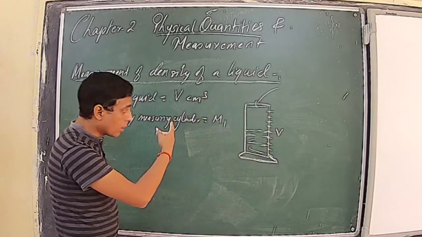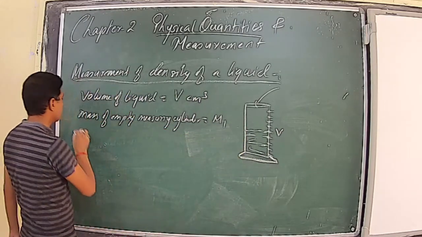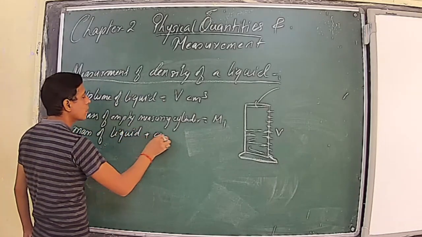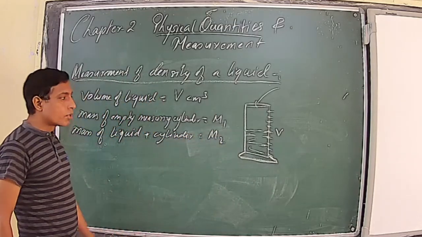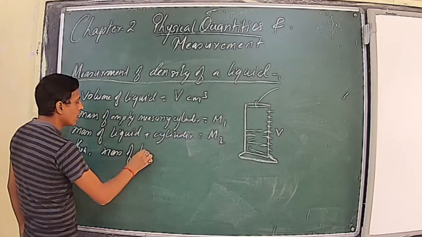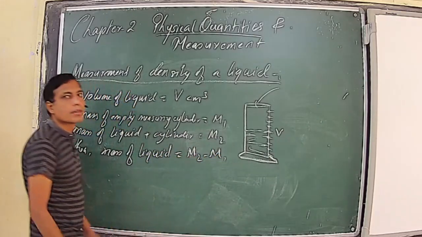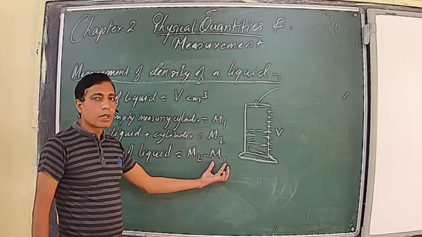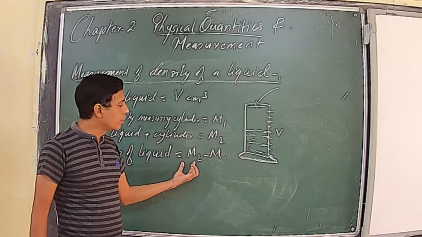V, which we have recorded earlier, and then we will take the combined mass of the cylinder plus liquid. So the mass of the liquid, whose density we have to measure, plus the cylinder is equal to M2. Then the mass of the liquid will be equal to M2 minus M1, the difference between the mass of the cylinder plus liquid and the mass of the empty cylinder. So the mass of the liquid in this cylinder will be equal to M2 minus M1.